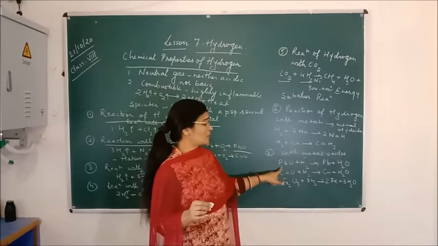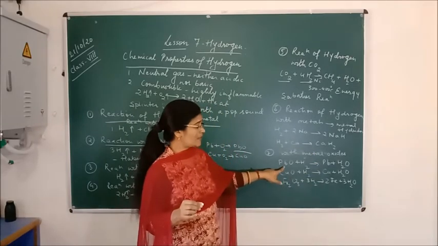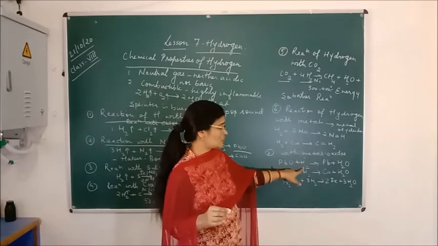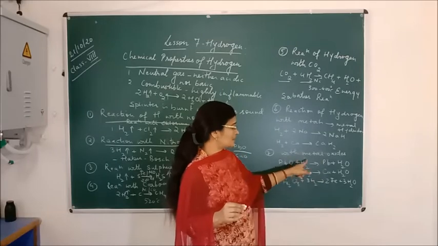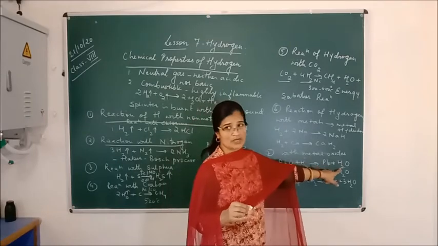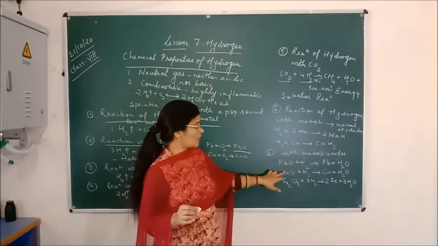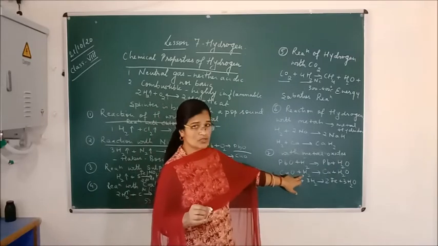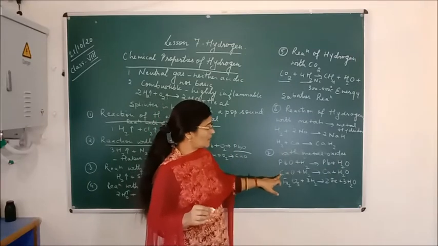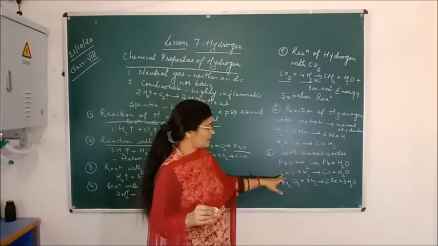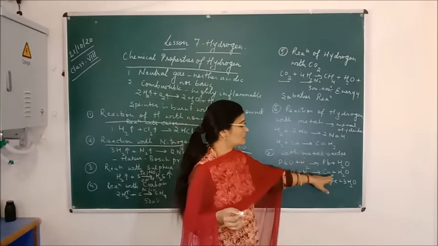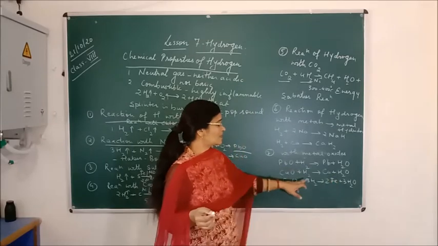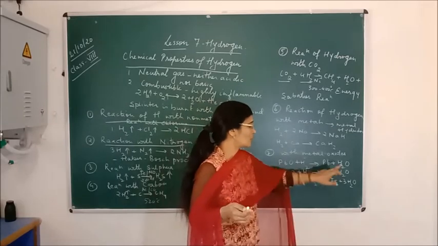Like PbO, lead oxide, when it combines with hydrogen H2, it forms lead Pb, and the oxygen reacts with the hydrogen to form water, H2O. In the same way, when copper oxide reacts with hydrogen, copper gets displaced, and the oxygen reacts with the hydrogen to form water. So copper is formed as well as water.